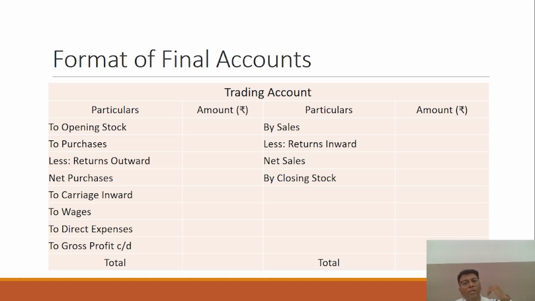So first of all you have to focus on a few items. One more thing you have to keep in mind is that a few items in the format should be arranged in a particular sequence. The very first is opening stock, then purchases, then less returns. After that, you are not compelled to arrange the other expenses in a specific order. But the very first three or four items should be arranged in a particular order, and the same goes for sales, returns, and closing stock. So this is the particular format, and you have to learn and remember it.